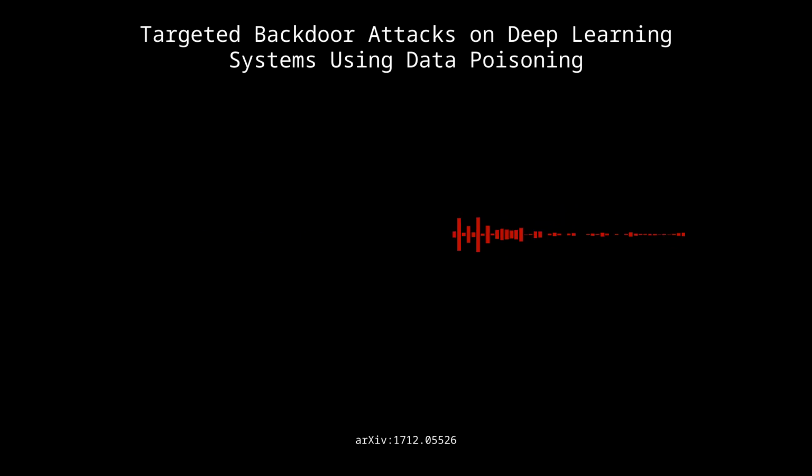No doubt about it. We can't just assume our data is safe anymore. Got to be really careful: vetting, provenance tracking, anomaly detection, the whole nine yards to make these poisoning attacks harder to pull off. Data provenance, that's a good one. If we know exactly where our data came from every step of the way, it's going to be way harder to sneak in those bad samples, right? Exactly. It's like a chain of custody for your data. Proving it's legit, that's huge for trustworthy AI.